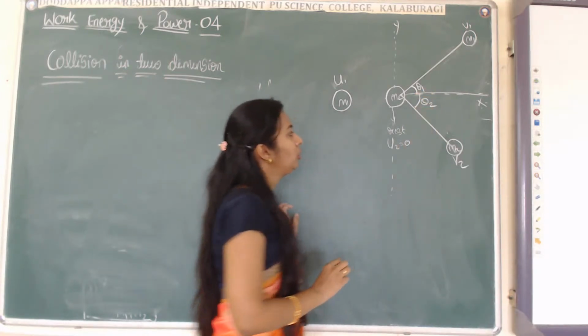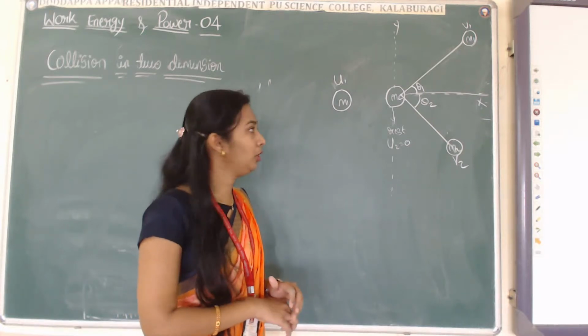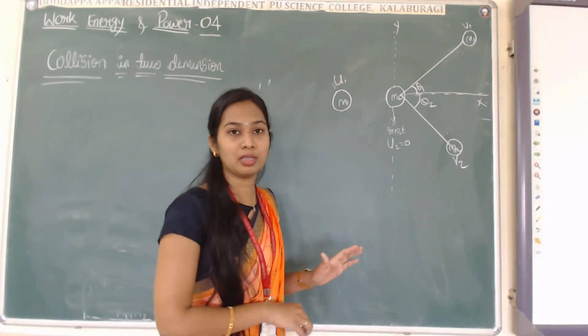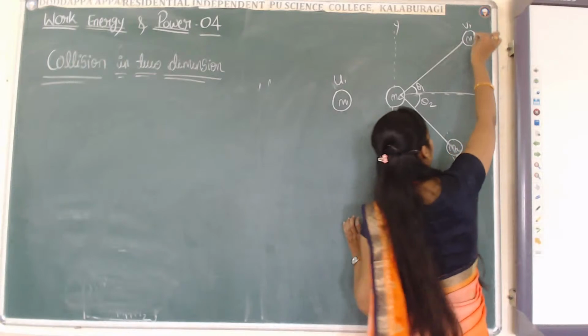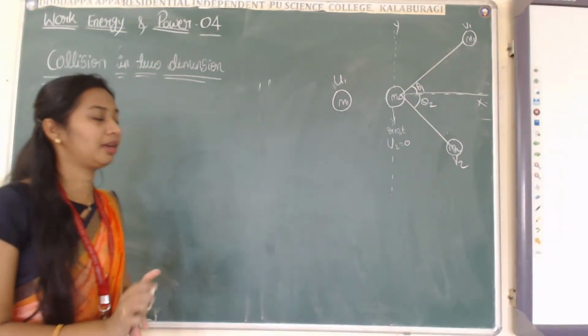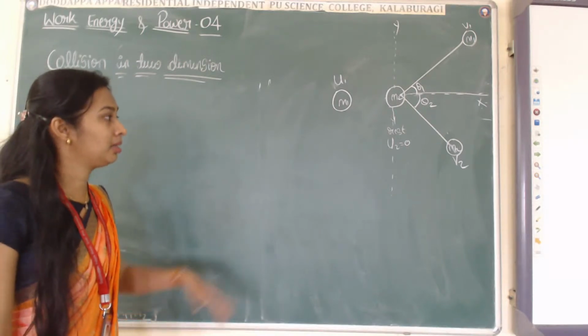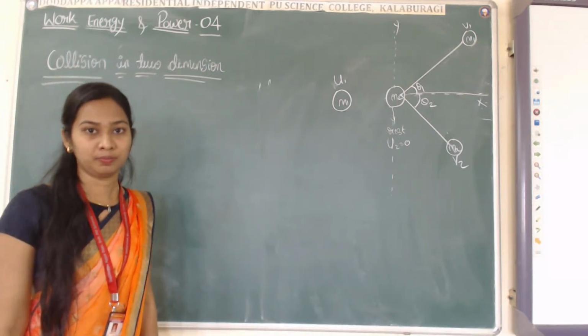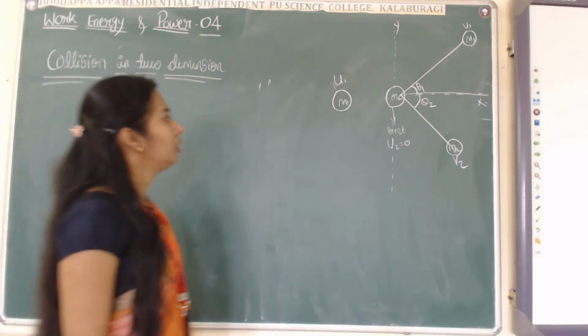They will move in two dimensions. The first particle is along the x-axis and also the y-axis, and the second particle is along the x-axis and the negative y-axis. Clear?